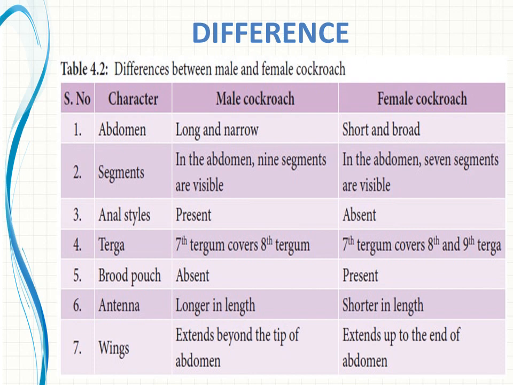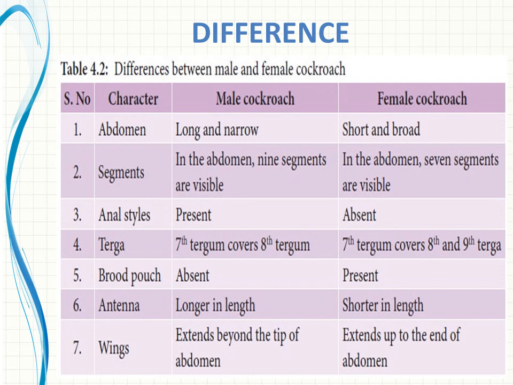Then the anal style is absent in female and present in male, right? Then terga: in male the 7th tergum covers the 8th tergum, but in female the 7th tergum covers the 8th and 9th. Then the brood pouch is absent in male and present in female.